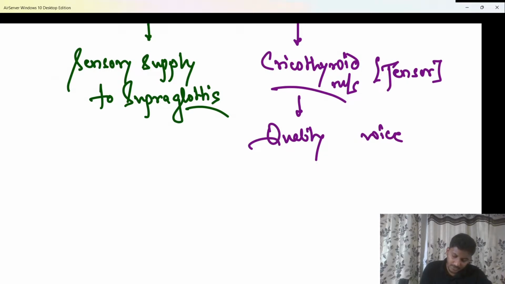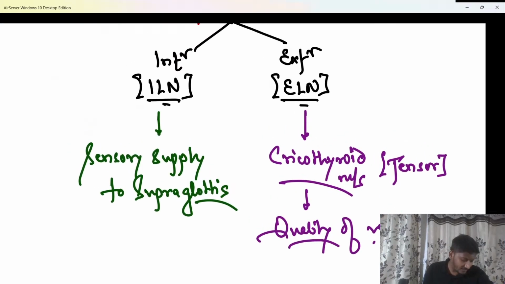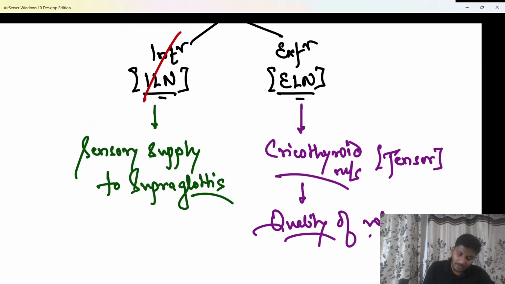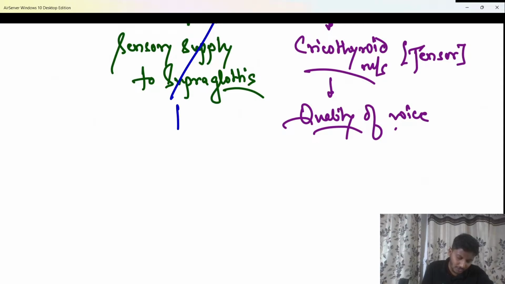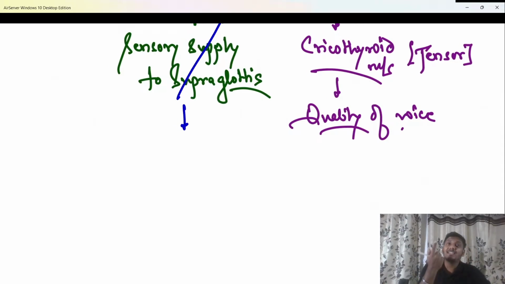Now in this condition, if the patient's internal laryngeal nerve gets injured, what is going to happen? If the internal laryngeal nerve is injured, obviously the sensory supply to the supraglottis will be lost. Now if anything is trying to enter the patient's larynx or airway, will it be stopped by the cough reflex? Obviously not, because you are not even able to sense that a foreign particle is entering the airway. So anything foreign trying to enter the airway or the larynx will be allowed, because